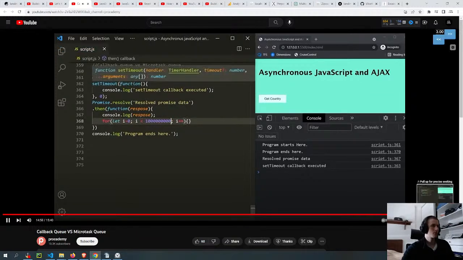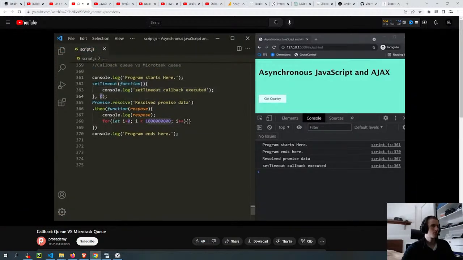Once its execution is complete, then only the callback function of this setTimeout function gets executed, and to this time interval, the number of milliseconds which that function took in its execution are also added. So basically, if you specify some time interval for the setTimeout function, that does not mean that after that time interval, the callback function associated with the setTimeout function will get executed. It might take some more time if the previous callback function is taking a long time in its execution.